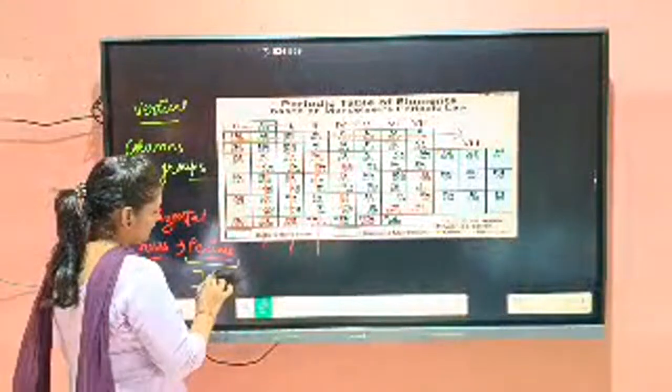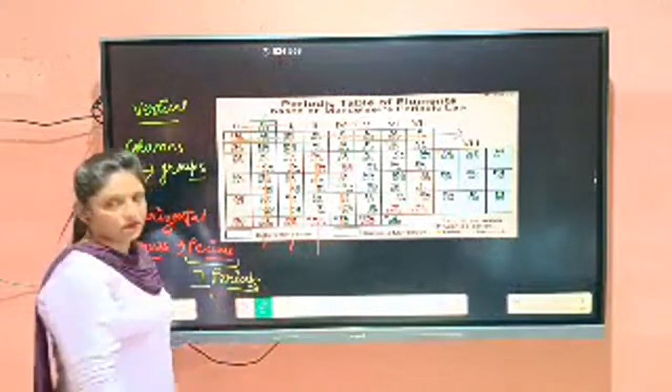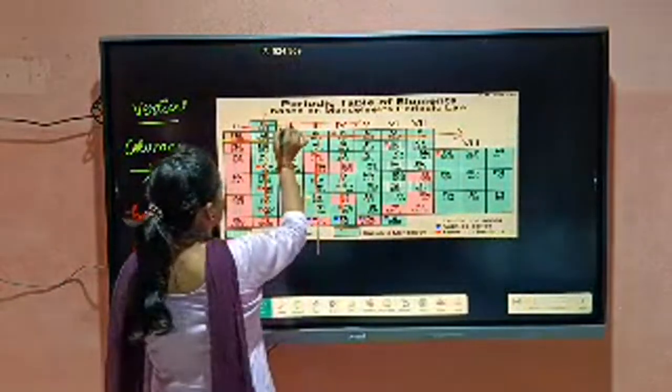At the time Mendeleev gave us his table, there were 7 periods. You can see one horizontal row is this.